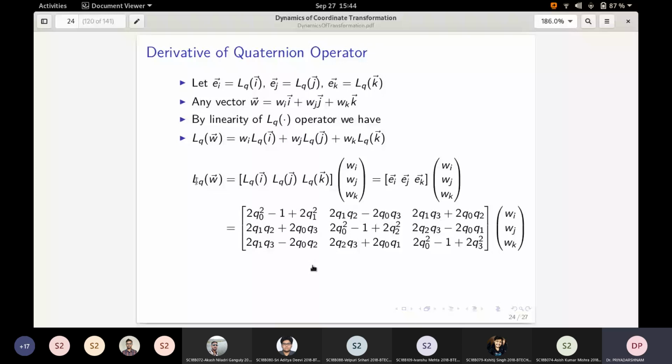If you go back, we also notice that if W is your original vector and LQ of W is the rotated vector, then the matrix which gives you the rotated vector from the original vector W is precisely this expression. So Ei, Ej, Ek, which are the rotated versions of i, j, k, have these coordinates.